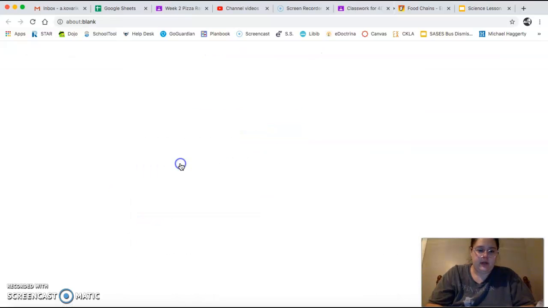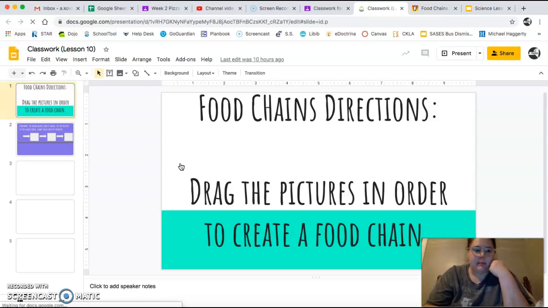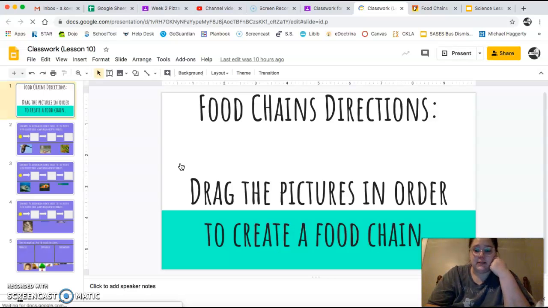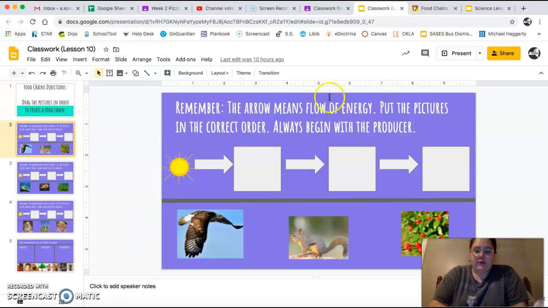Then we're going to try something different today. Hopefully it works out. Instead of doing a normal form sheet, I'm going to have you guys do a slideshow. Now my students have done this before, especially my guided reading students. It's super easy. The directions are drag the pictures in order to create a food chain. So I gave you a little hint.